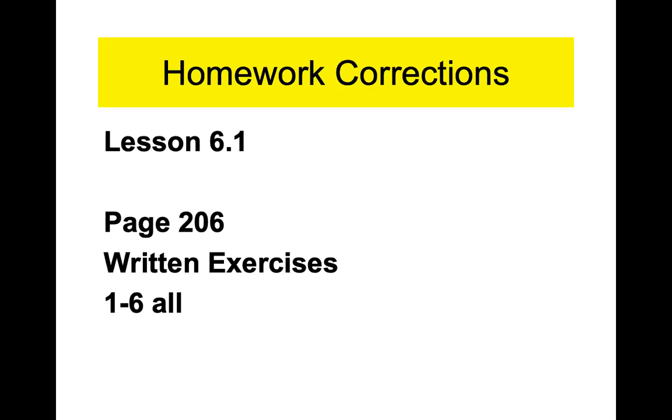All right, so 5 said find the values for J, K, L, and M. J is 2, K is 1, L is 4, and M is 3. All right, and then the last one you had a proof, and they gave you the statements. They just needed you to come up with the reasons.